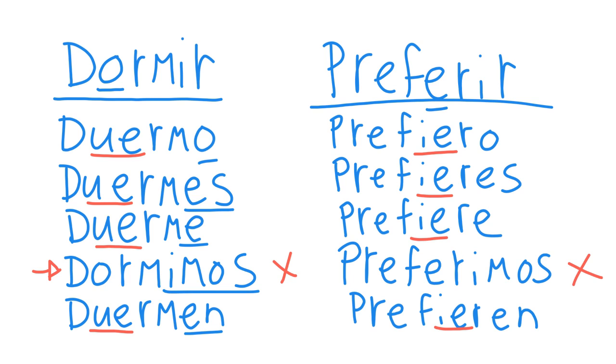Okay, so that's how our present tense stem changers work. We have ER, AR, and IR stem changers in the present tense. And we have the four different categories of stem changers, right? We have O to UE, we have E to IE, we have E to I, and then we also have the U to UE, like the verb jugar. So now let's take a look at how stem changers behave in the preterite tense.